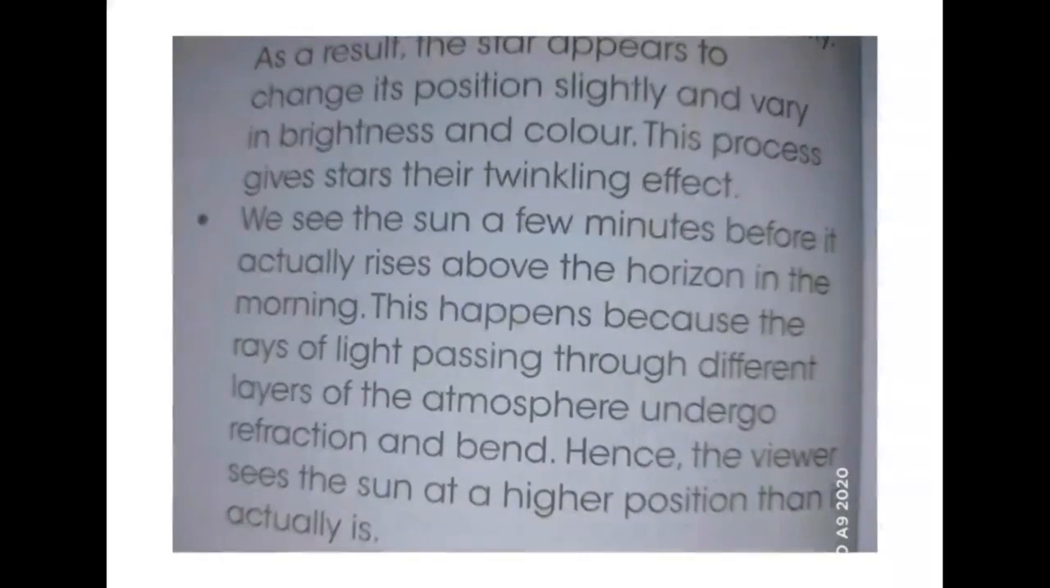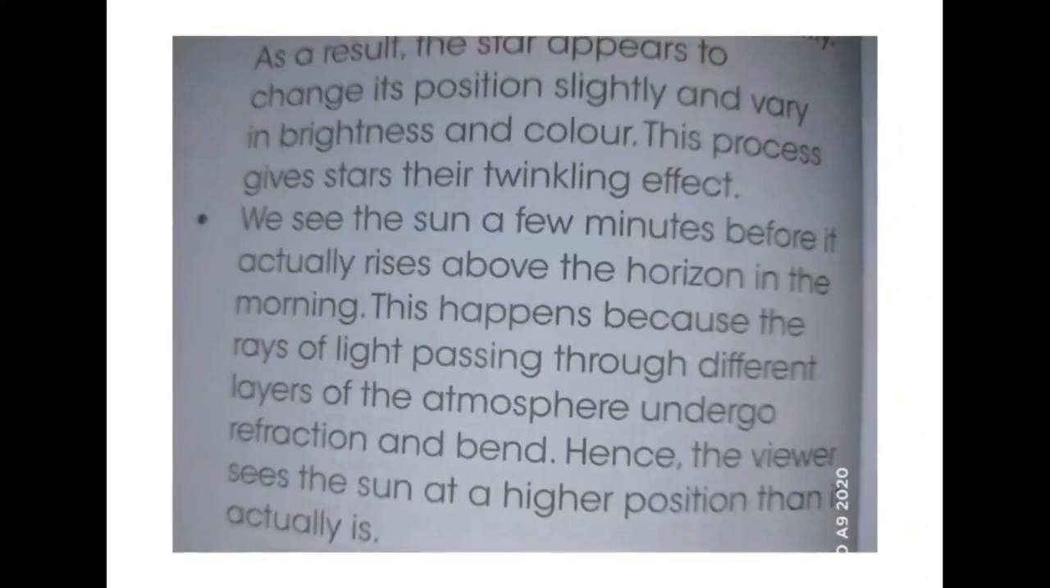So we see the sun a few minutes before it actually rises above the horizon in the morning. This happens because the rays of light passing through different layers of the atmosphere undergo refraction and bend. Hence the viewer sees the sun at a higher position than it actually is. So this is also an example of refraction of light.